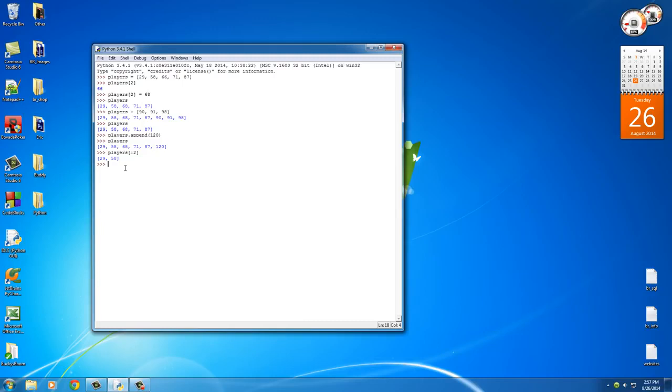Okay, so aside from that, we saw that you can just use this to display. Now you can also use this to set it equal to new values at once. So before, you see up here how we took one item from the list and set it equal to a new value.